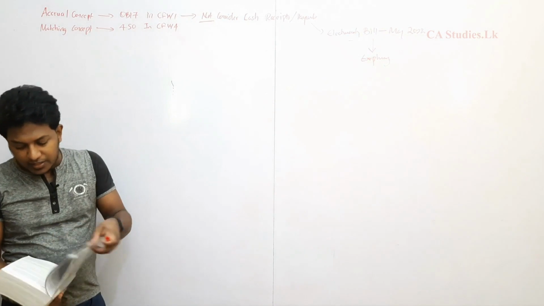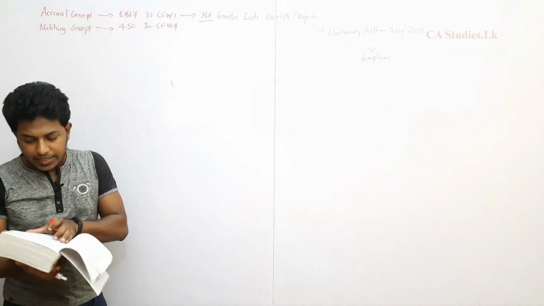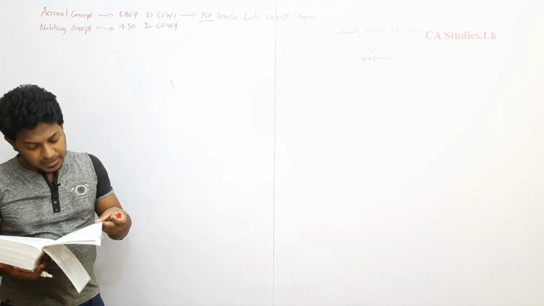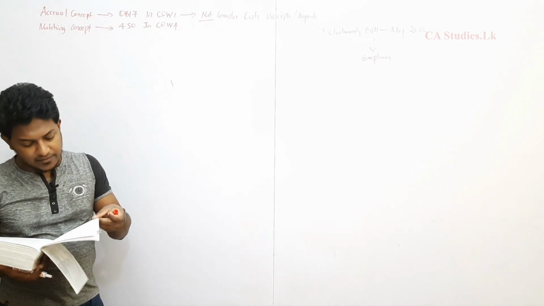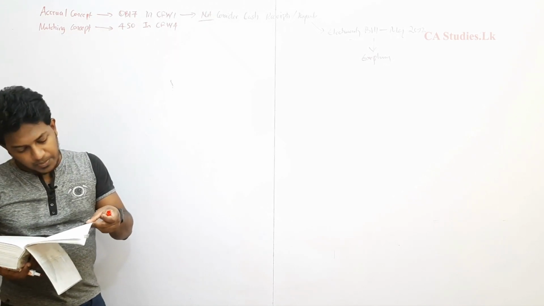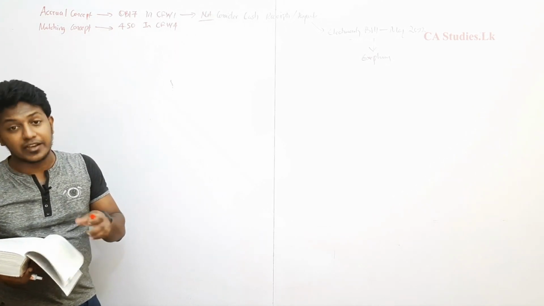That's why it says effects of. That's why it says, this is not difficult to read, that accrual accounting depicts the effect of transactions and other events and circumstances on a reporting entity's economic resources and claims in the period in which those effects occur.